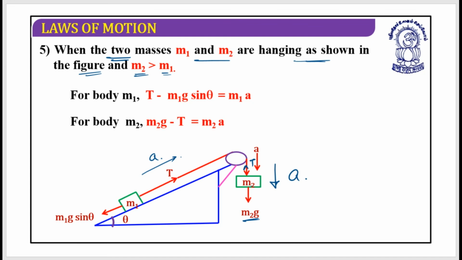So let's write down the two relations. First, it's m2g minus T, which equals m2a, and the second, it's T minus m1g sine theta, that should equal m1a. From this you can easily calculate the acceleration and, if required, the tension as well. I hope these things are clear. Is it clear?